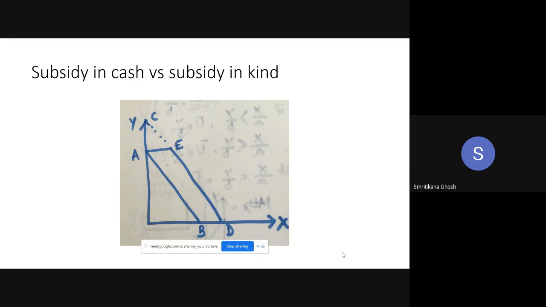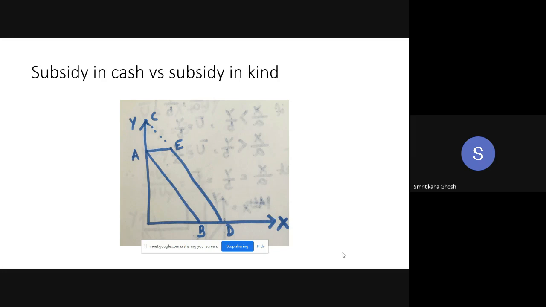You know that process? You know that program? Yes, ma'am. This is called subsidy in kind. Okay. In terms of commodity, the subsidy is given. So this is subsidy in cash, subsidy in kind. Here in this area, we will study which one is good.